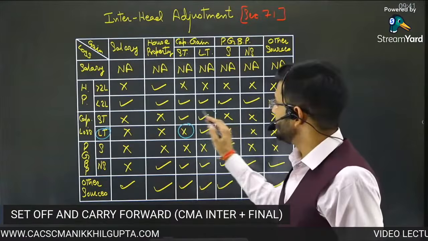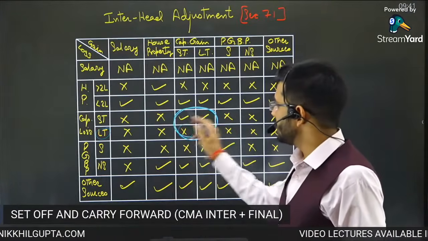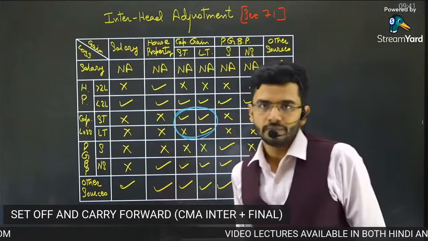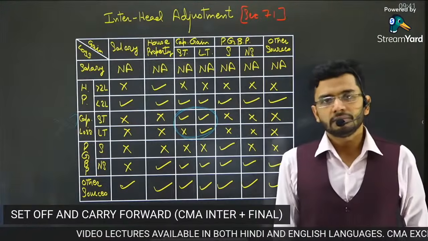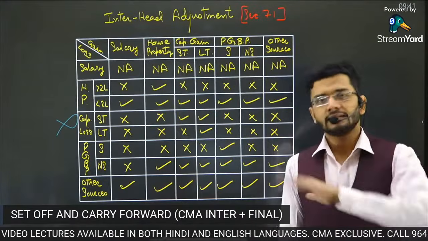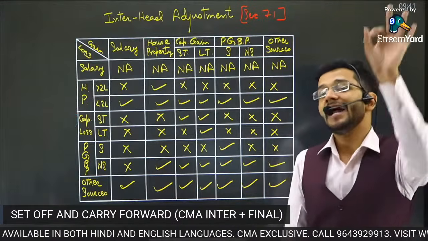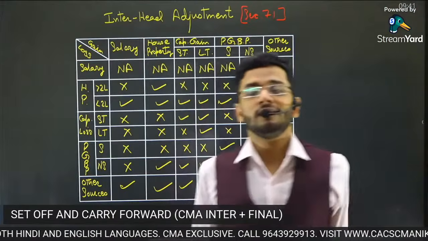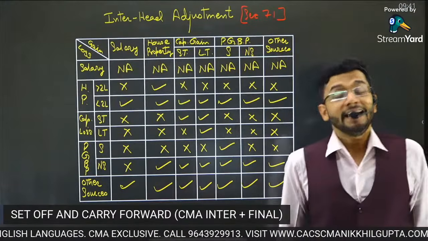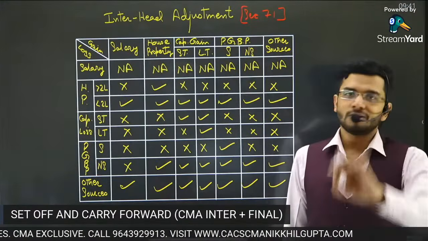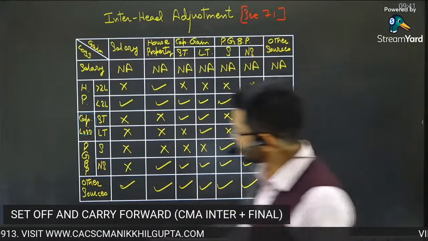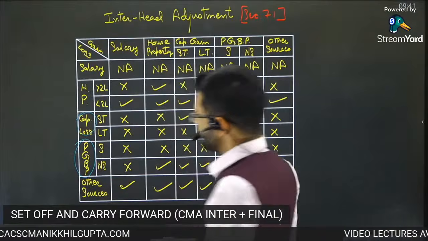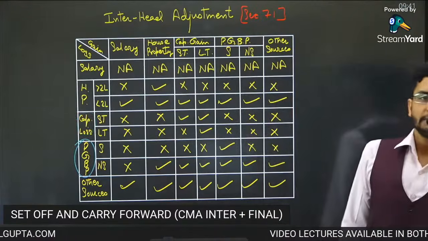Otherwise, within the capital gain head, everything else is possible. So capital loss cannot be adjusted against any other head, which means inter-head adjustment is not possible for capital loss. That is the principle. Next one is PGBP. PGBP again can be split into two parts.